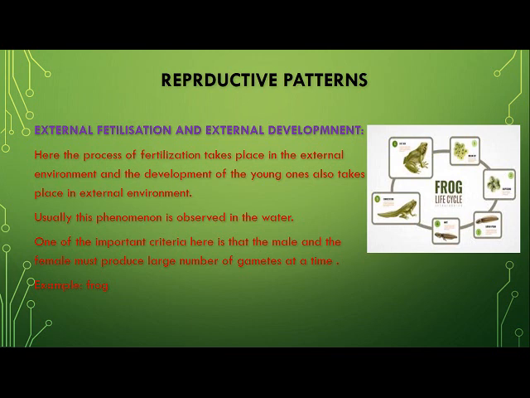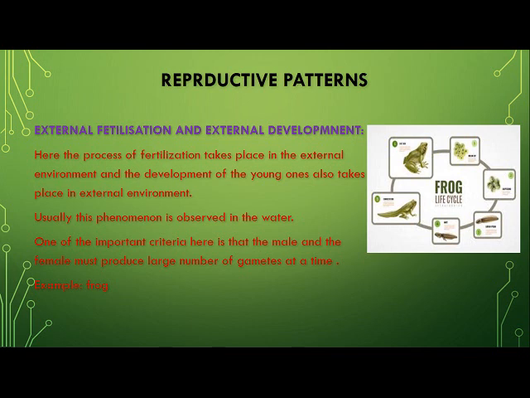And usually they consider that external environment as the water. Now, here one of the very important criteria is that the male and the female should produce a lot of gametes at a time, because children, there are some other animals who are ready to eat their gametes as their food. Okay, there are many such fishes that feed on the gametes of some other living organism. So have you understood reproductive pattern?